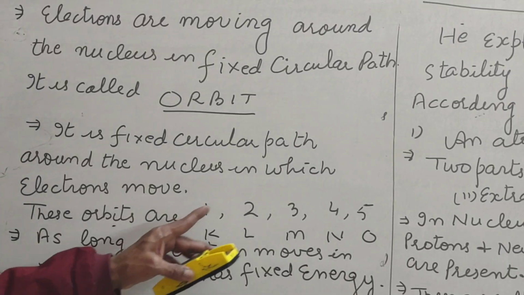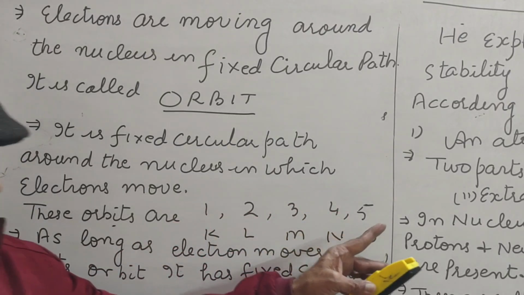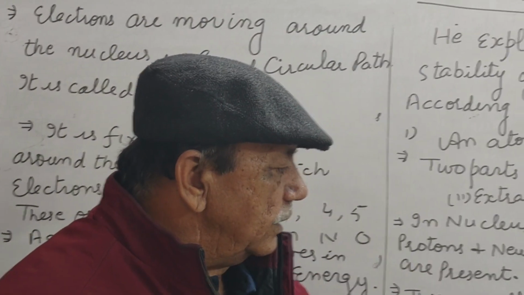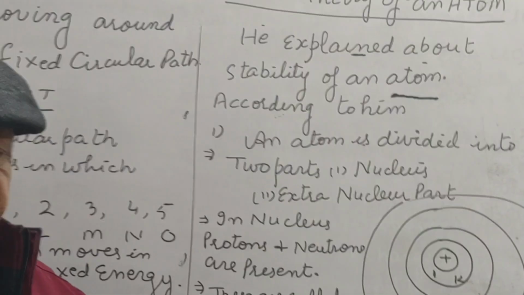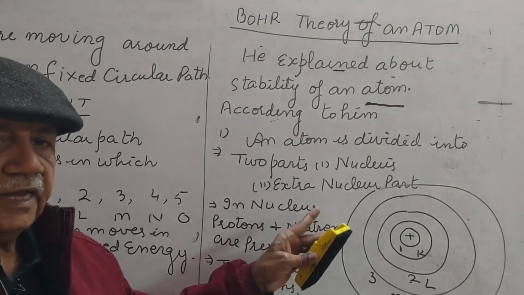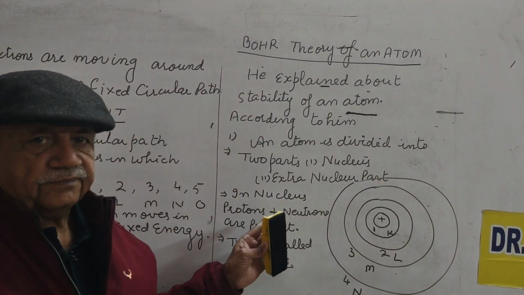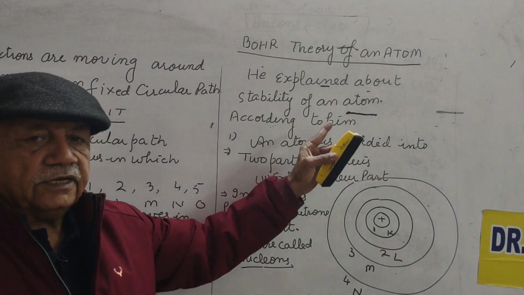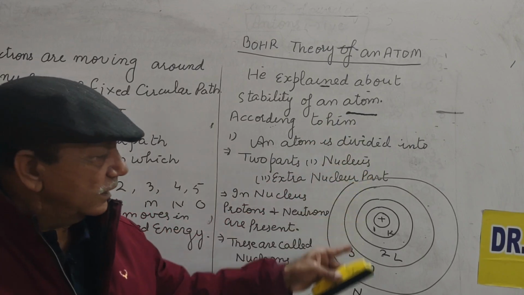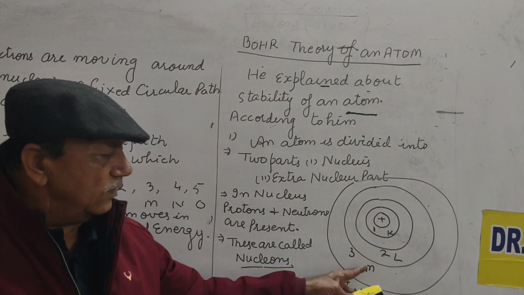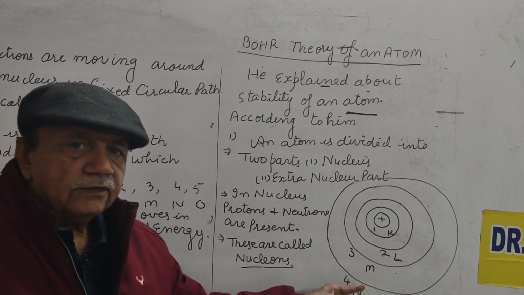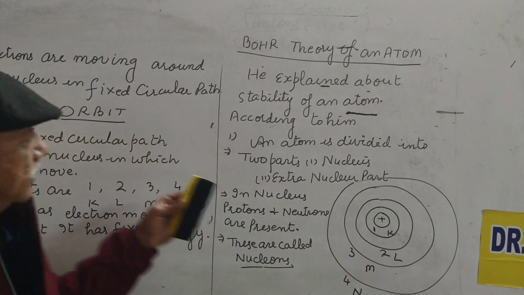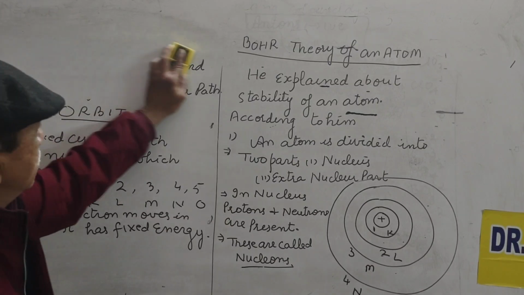These are called orbits in which electrons move, like 1, 2, 3, 4, 5. All these orbits have fixed energy, which explains about stability of atom. In these orbits, we have different number of electrons with the formula.